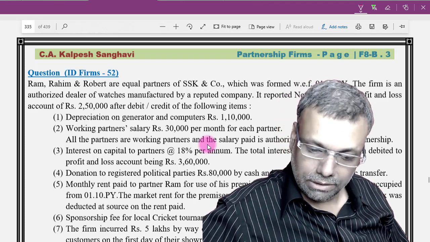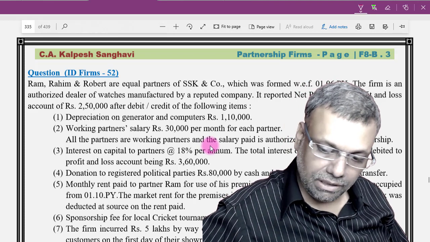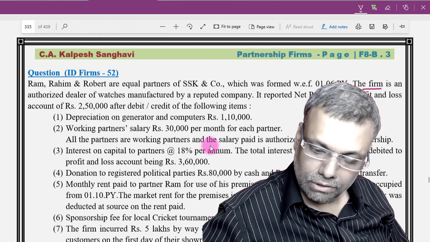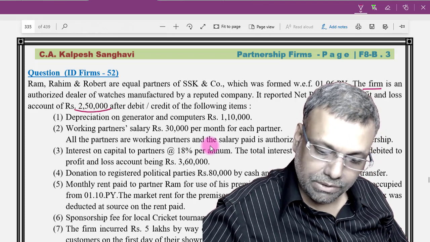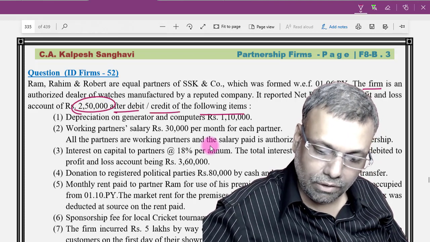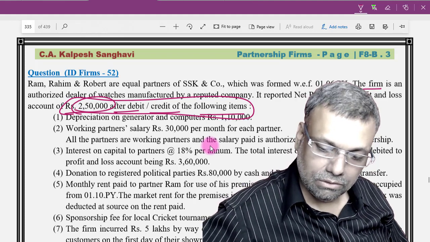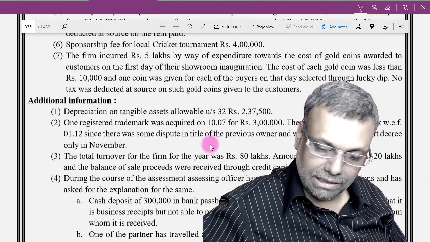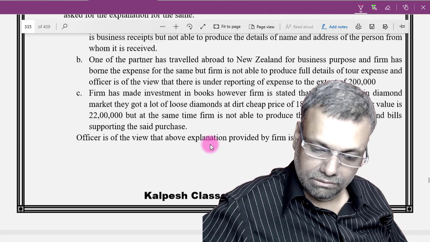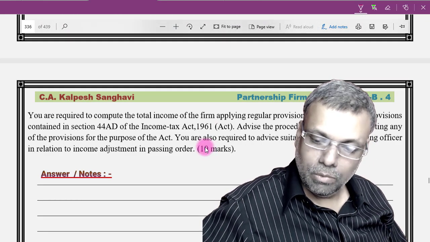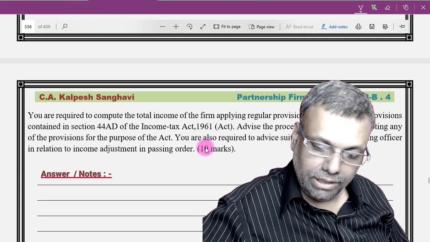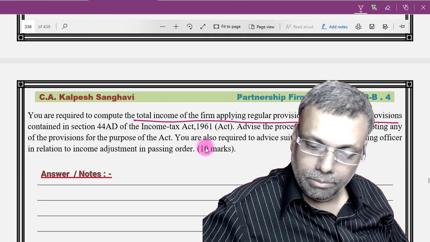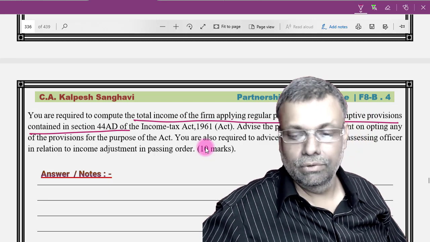Now see, first of all, in this particular question, there is a firm, authorized dealer of watches. Net profit as per P&L has been given to me after debit and credit of the following items. All these adjustments 1, 2, 3, 4, 5, 6 and additional information are given. At the bottom they are saying that you are required to compute the total income of the firm applying regular provisions and the presumptive provisions contained in section 44AD.